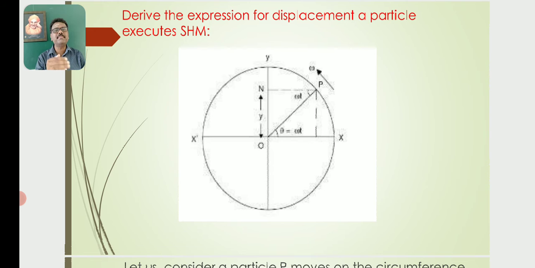Then the foot of the perpendicular drawn from the point on the path of the circle to the y-axis travels from O to N, where ON indicates y, the displacement of the foot of the perpendicular. As the particle moves from x to y, the foot of the perpendicular moves from O to y.